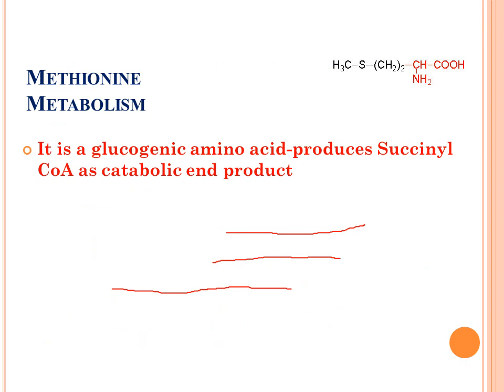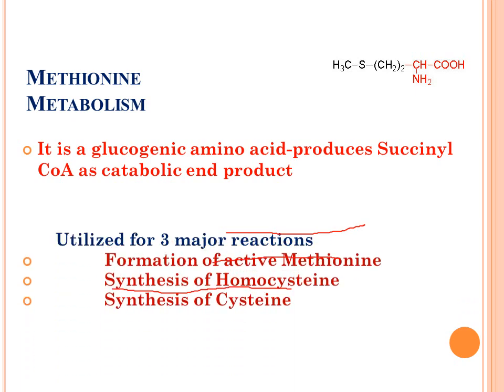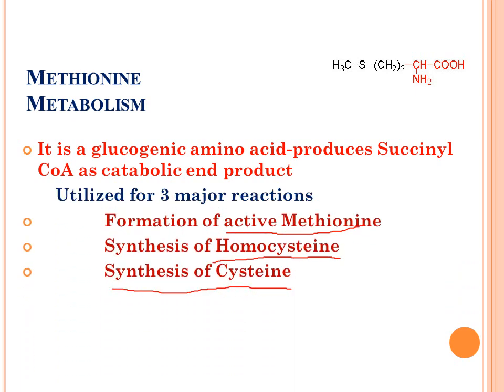Now first of all, coming to methionine. Methionine is a glucogenic amino acid, which produces succinyl-CoA as its product, and there are three important roles of methionine. It will be utilized for the synthesis of active methionine in the form of S-adenosyl methionine. It will be synthesizing homocysteine, and as I told you, it will be utilized for the synthesis of the other sulfur containing amino acid, cysteine.